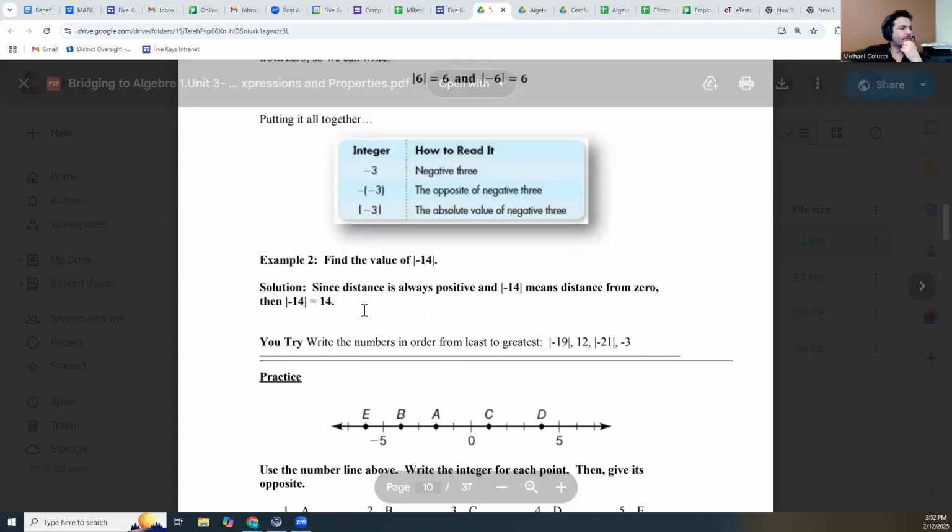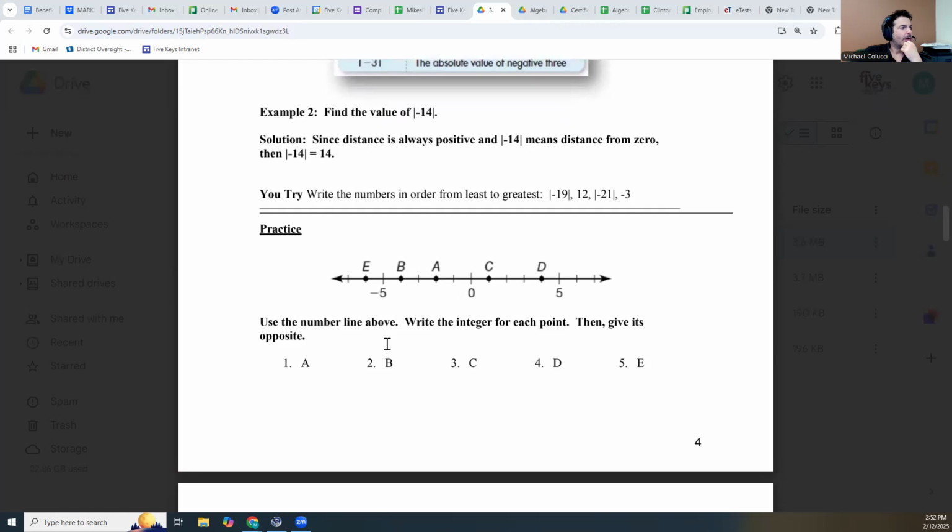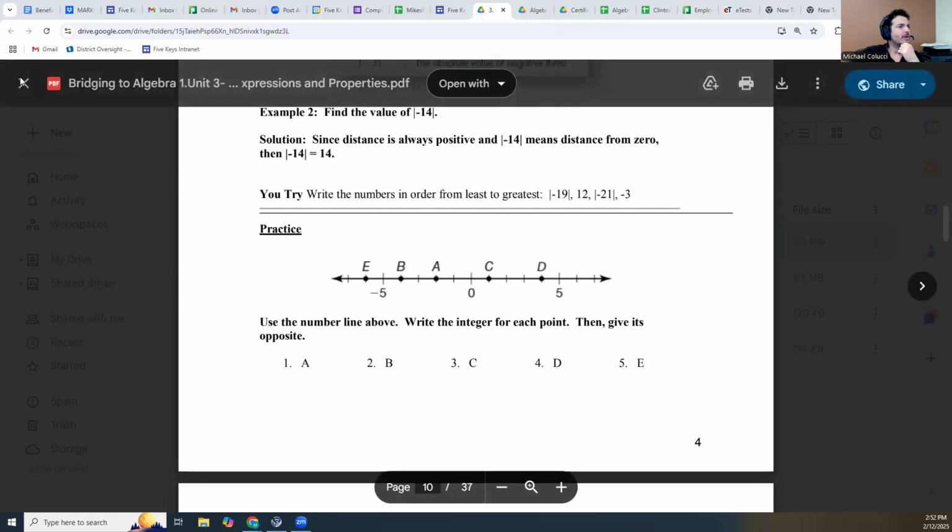Okay, find the absolute value of each number. Write the numbers in order from least to greatest. Oh, I like this. So we have to do a little bit of math. The absolute value of -19 is 19. The absolute value of 12 is 12. I'm just going to do the math first. The absolute value of 21 is 21, and negative 3 is negative 3. Least to greatest, negative 3 is all the way to the left of 0. So we know that one's going to be first because it's the only negative number on the block. And then the other ones are just in order.